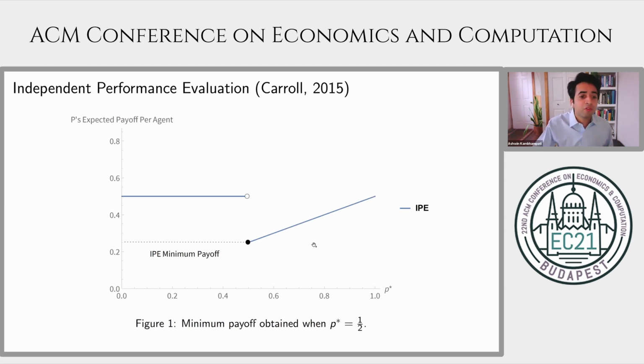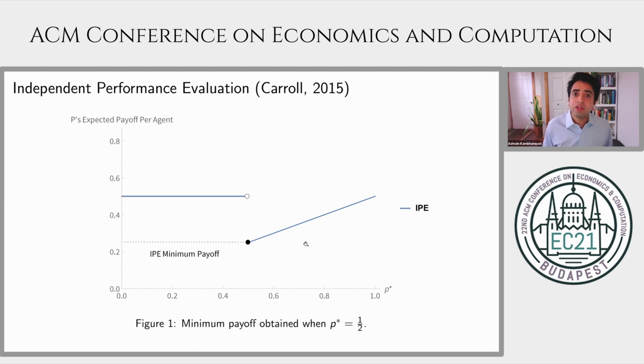Well, in this picture, we have on the y-axis the principal's expected payoff. On the x-axis, we have the value of this shirking parameter, P star. When P star is less than a half, the principal obtains 1/2. We go along this top line corresponding to the situation in which both agents work. But exactly at 1/2, agents now have an incentive to shirk, reducing their payoff to this black dot and the associated value on the y-axis.